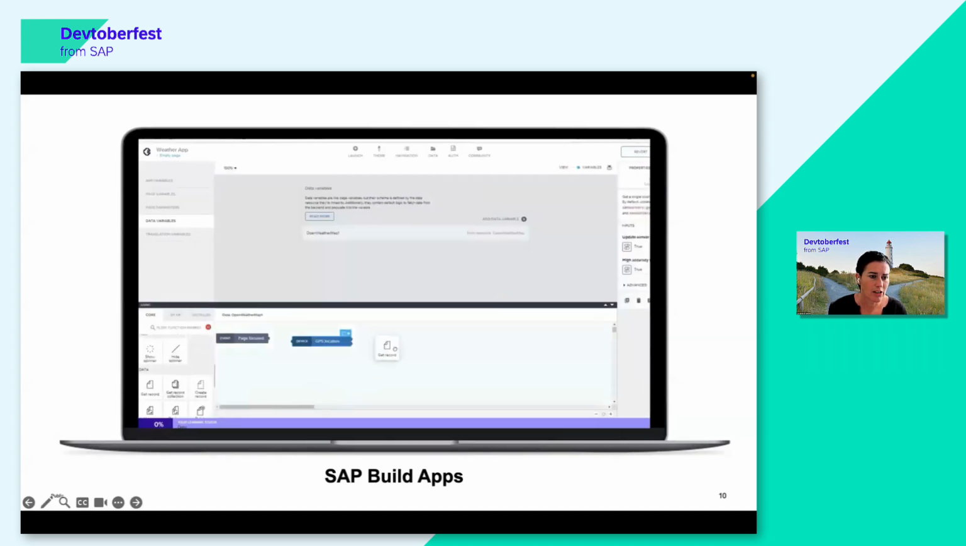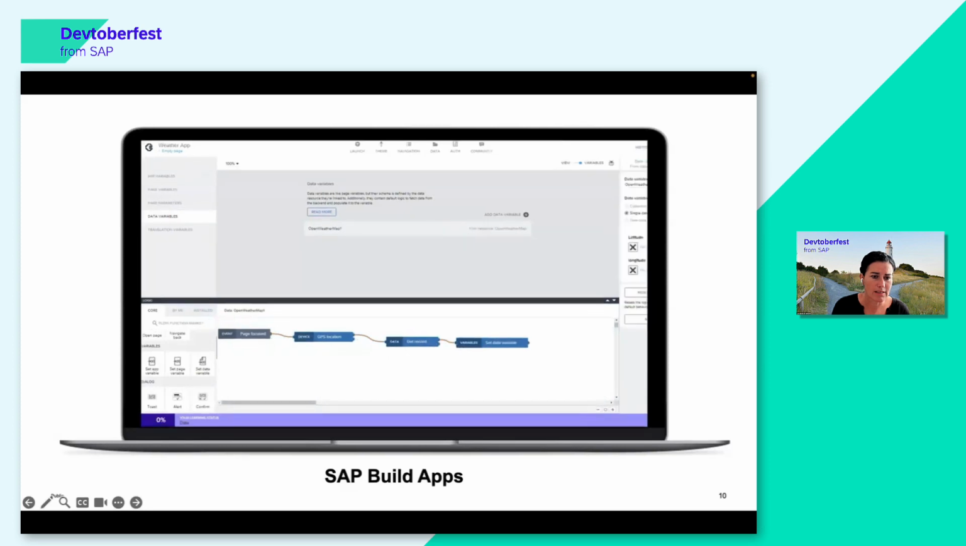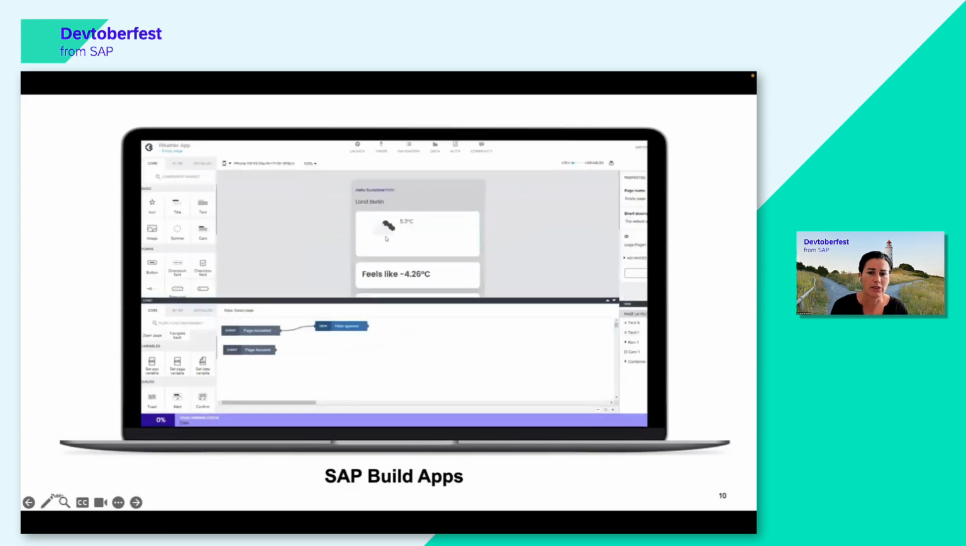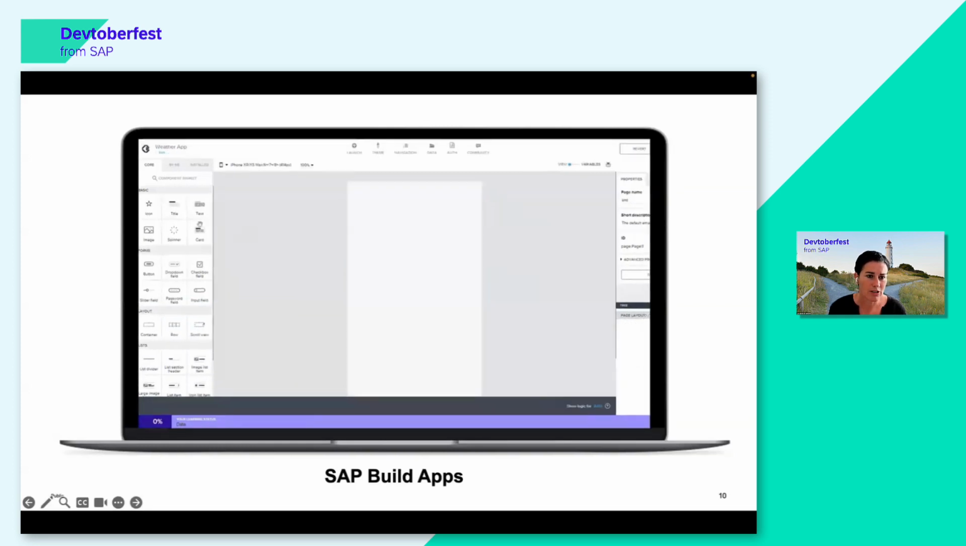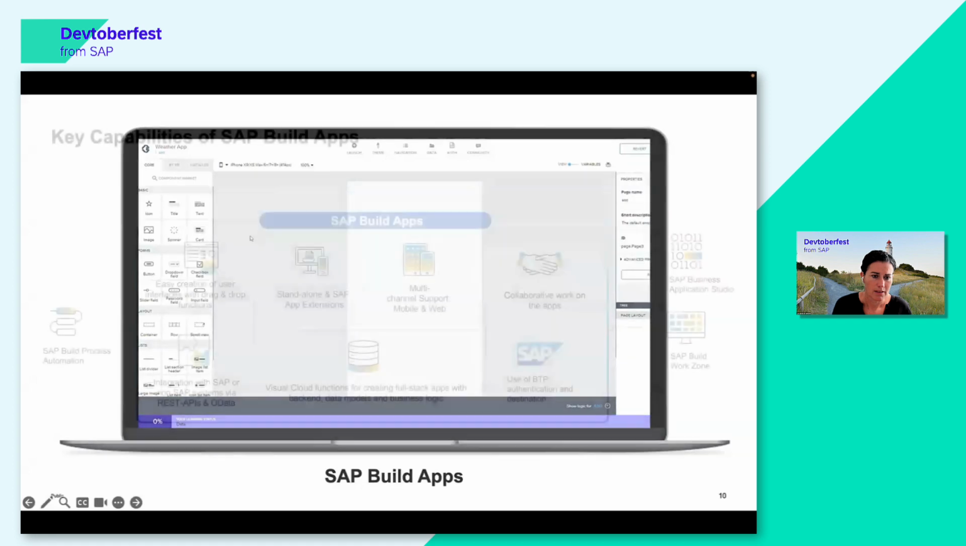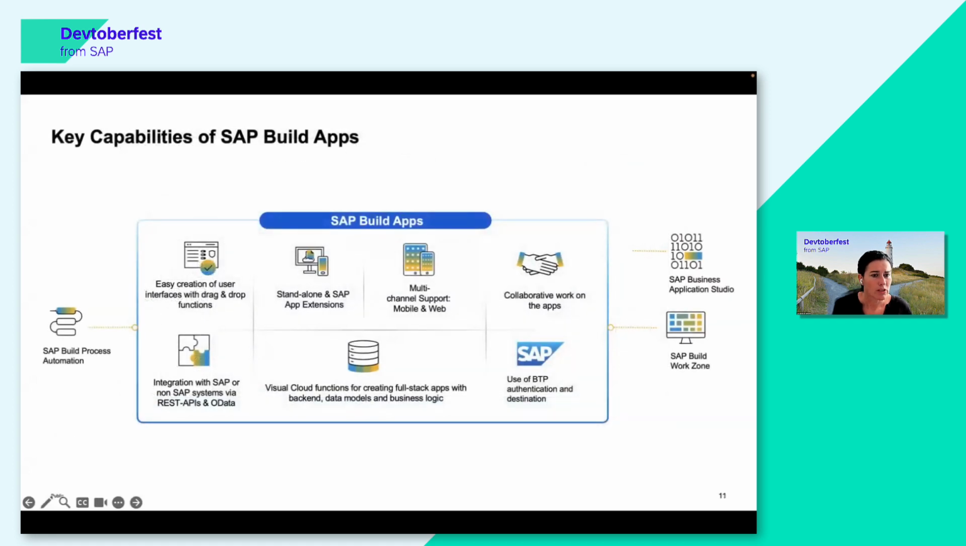And here, on the bottom, you can also see how the business logic is implemented if you need it. So say you have a button and you want to tell that button what it's supposed to be doing on your application UI, you can do that here also per drag and drop in Build Apps. So the key capabilities are summarized on this slide.